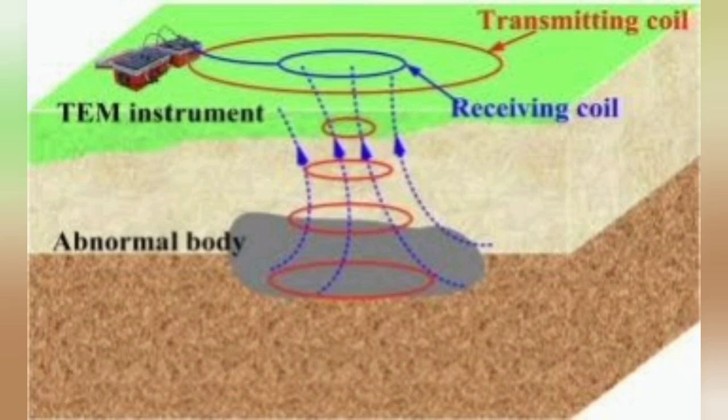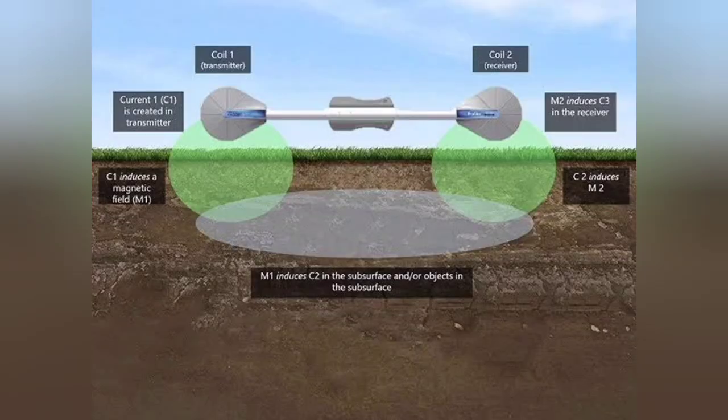The wavelength, lambda equals 1 by f, of the electromagnetic field employed, should be comparable in dimension to the target of search. So depending on the target, the depth of interest, and the resistivity of the ground, electromagnetic source with a suitable frequency has to be selected. Electromagnetic surveys in frequency domain are generally conducted using 2 or more frequencies, effectively probing at 2 depths, leading to a better understanding of the subsurface.